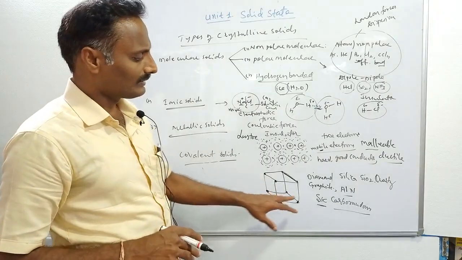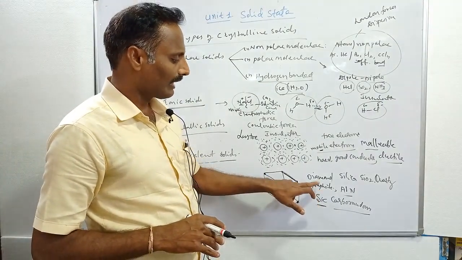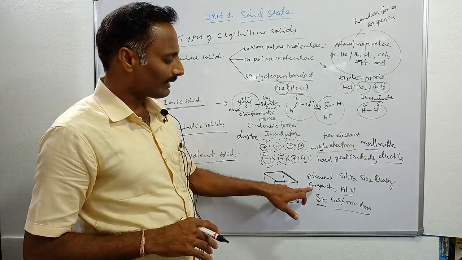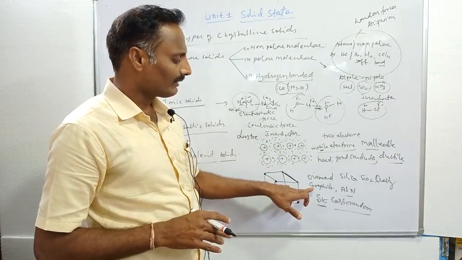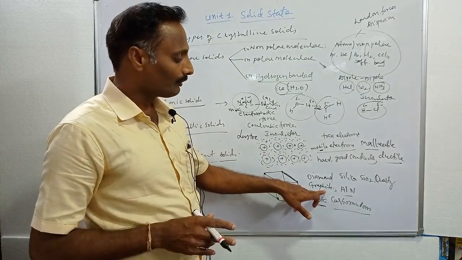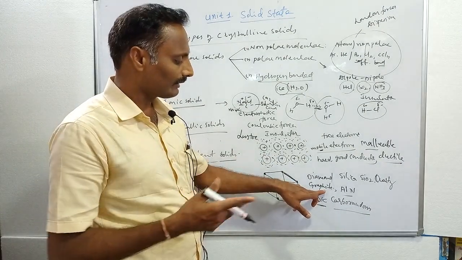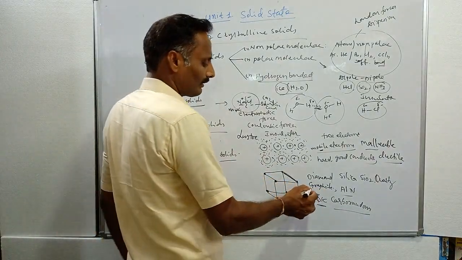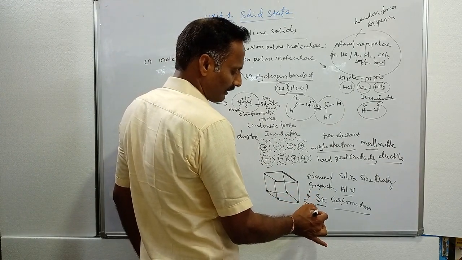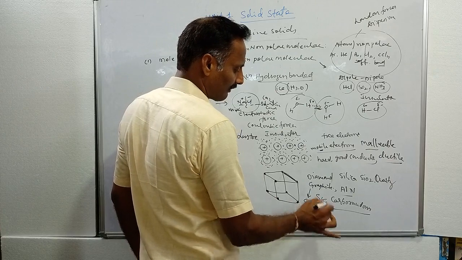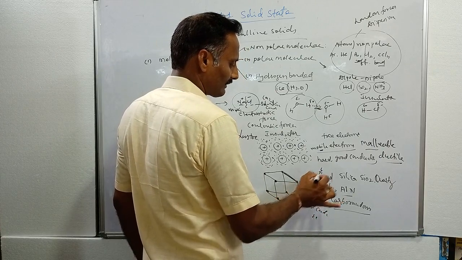Among these covalent solids, diamond has a tetrahedral structure, but graphite has a hexagonal structure. Due to the hexagonal layer structure, graphite has one free electron, so graphite is a good conductor of heat and electricity, but diamond is a bad conductor.